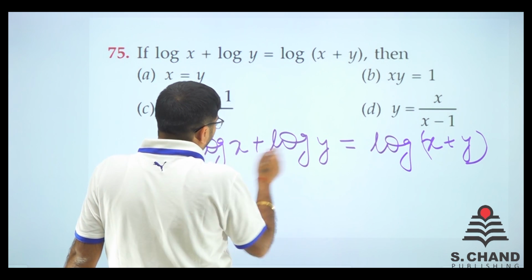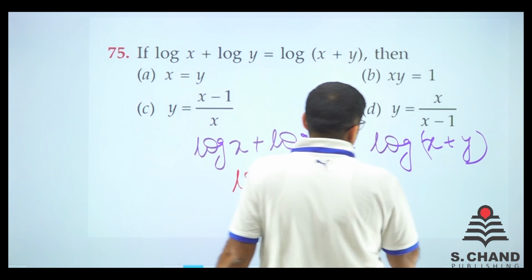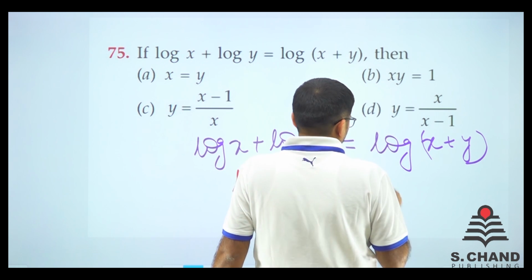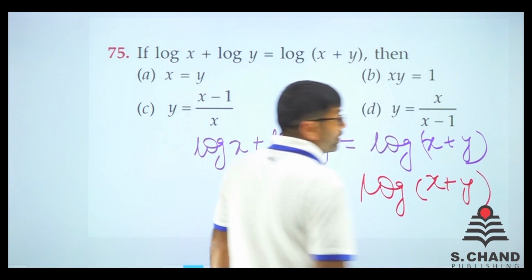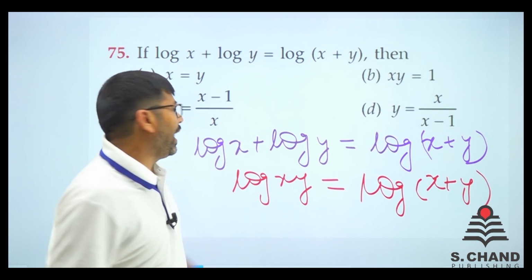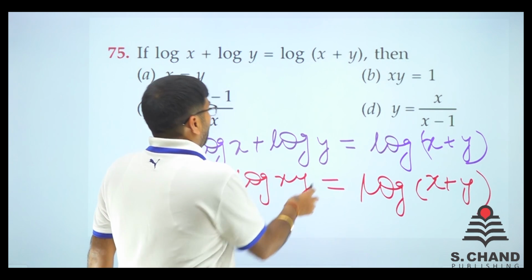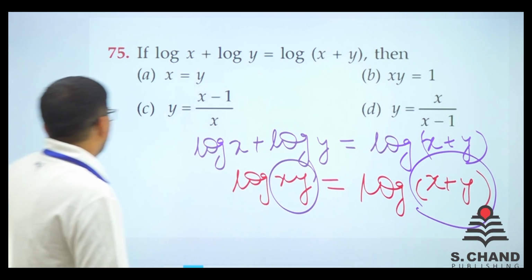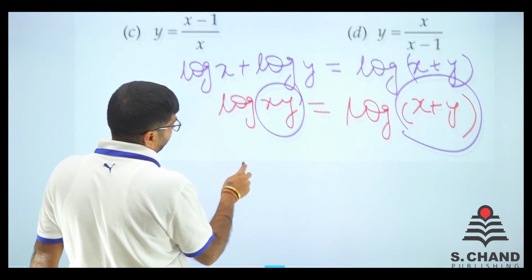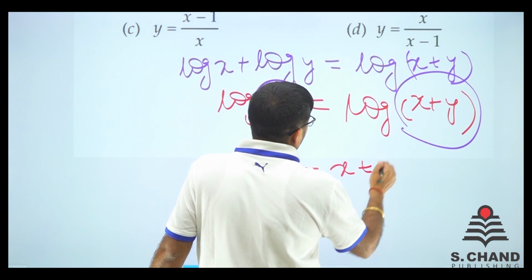See, you can connect this: log xy is equal to log x plus y. This may happen only if xy and x plus y are the same. So we can write xy is equal to x plus y.